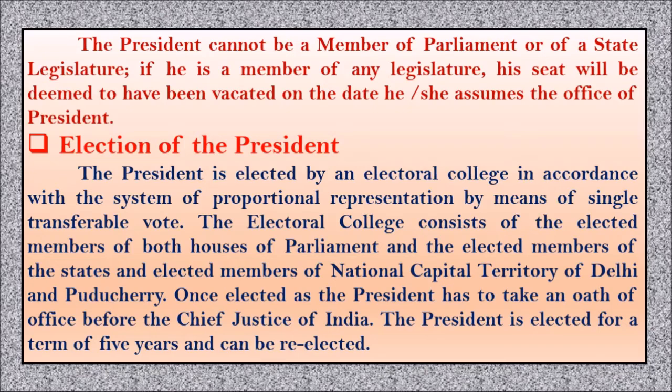So where do these people belong to? They belong to both houses of the parliament. What are the both houses of parliament? Rajya Sabha and Lok Sabha. These people are elected members, and also the elected members of the states and of the National Capital Territory of Delhi and also Puducherry.